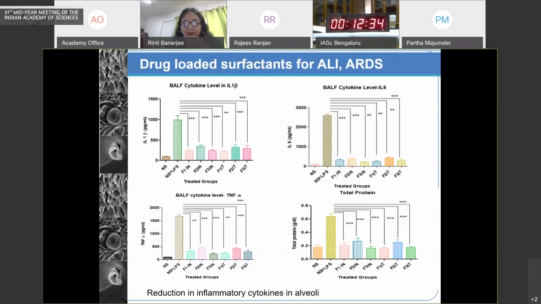One of these platforms has been studied extensively by us in the lipopolysaccharide-induced lung injury model of ARDS. This is very relevant now because this is one of the complications that we are seeing even in COVID. So what we see here is the disease state, and the bronchoalveolar lavage fluid cytokine levels are significantly reduced when we use these platforms.